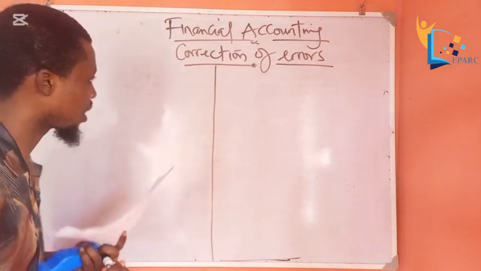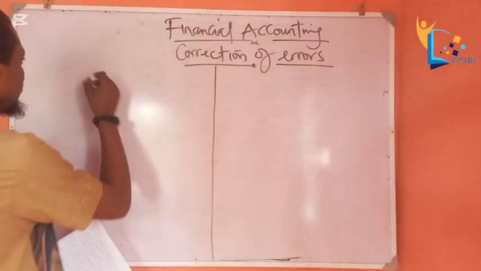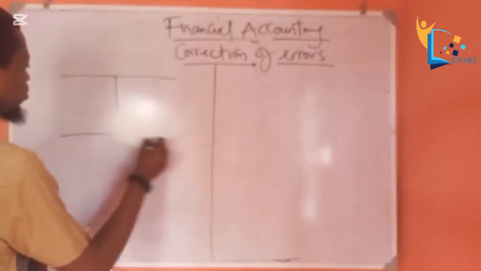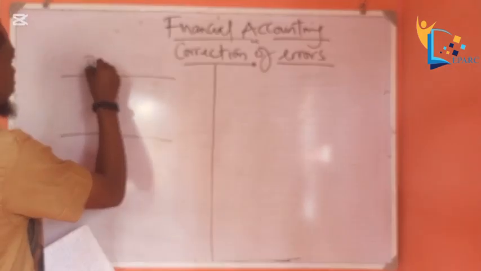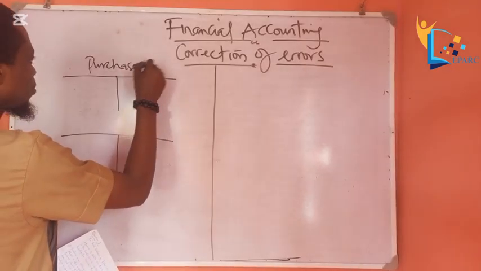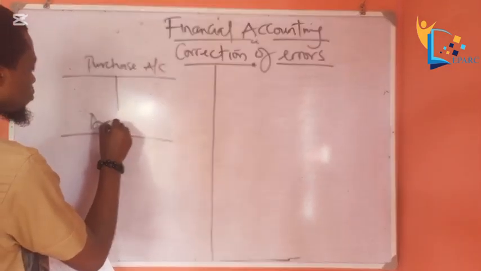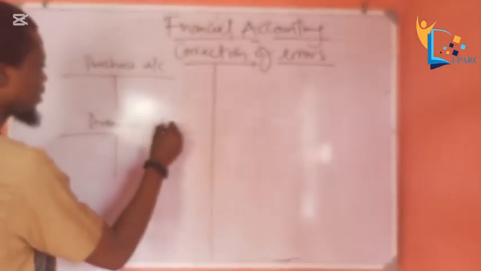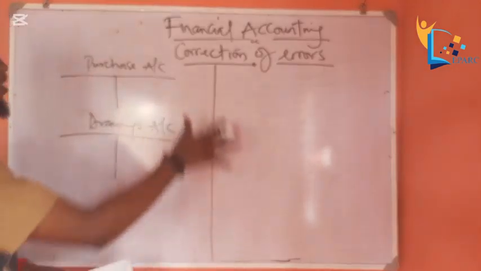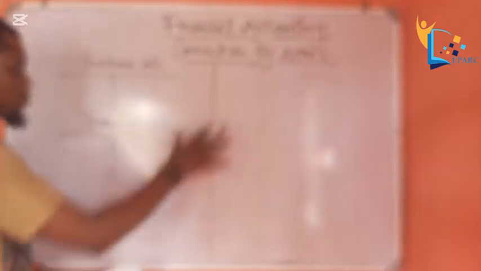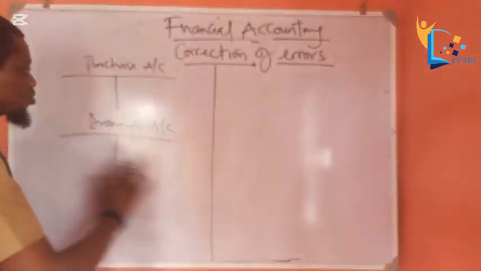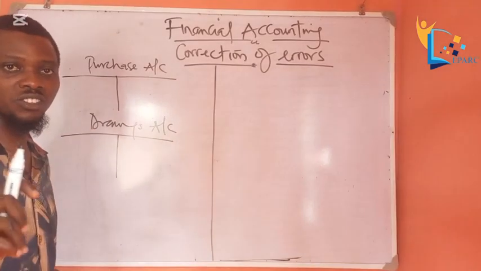Purchases. Now, this is what I mean. This is the error. We have this is the purchase account. This is the drawings account. Now, the error is this: in the ledger, the books, there is nothing, because drawings is not recorded.